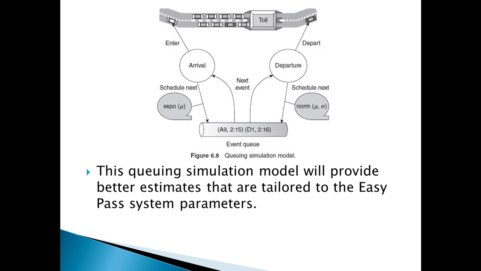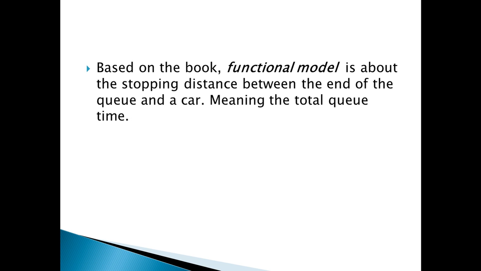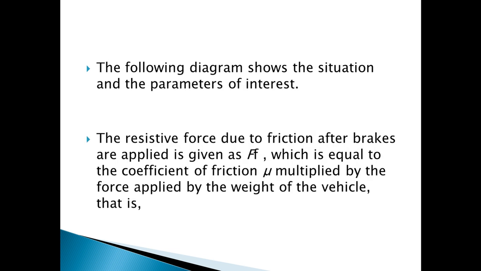So the first type of model is the functional model. Based on the book, the functional model is about the stopping distance between the end of the queue and the car, meaning the total queue time. Let us consider that in addition to knowing the average and maximum queue length for the toll ramp, we need to know that there is adequate stopping distance between the end of the queue and the car that exited the main highway. So given the speed limit for this stretch of road and assuming good weather conditions, what is the stopping distance that is needed?